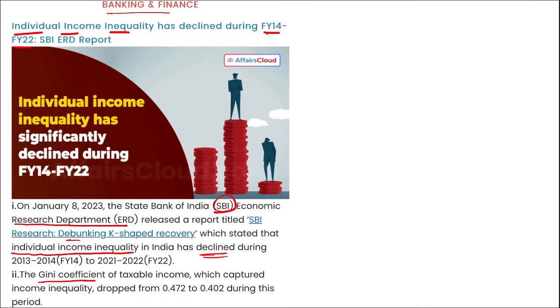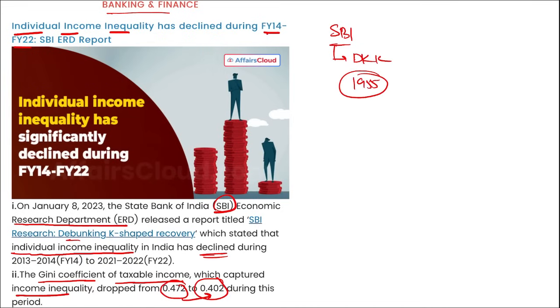The Gini coefficient of taxable income, which captured income inequality, dropped from 0.472 to 0.402 during this period. So just remember that income inequality has reduced. If we talk about SBI, Dinesh Kumar Khara is the chairman. It was established in 1955, and Mumbai, Maharashtra is the headquarter.